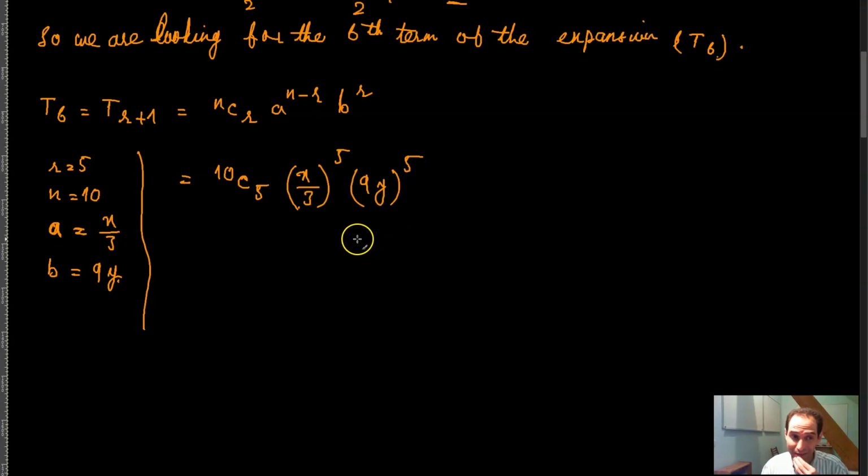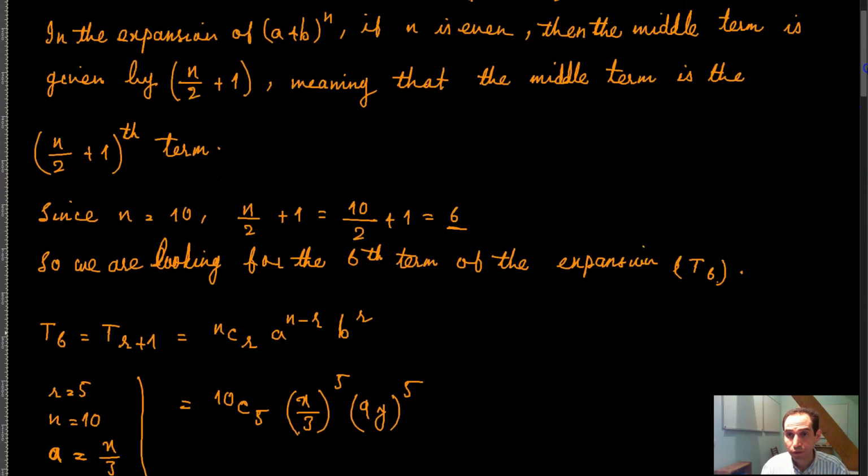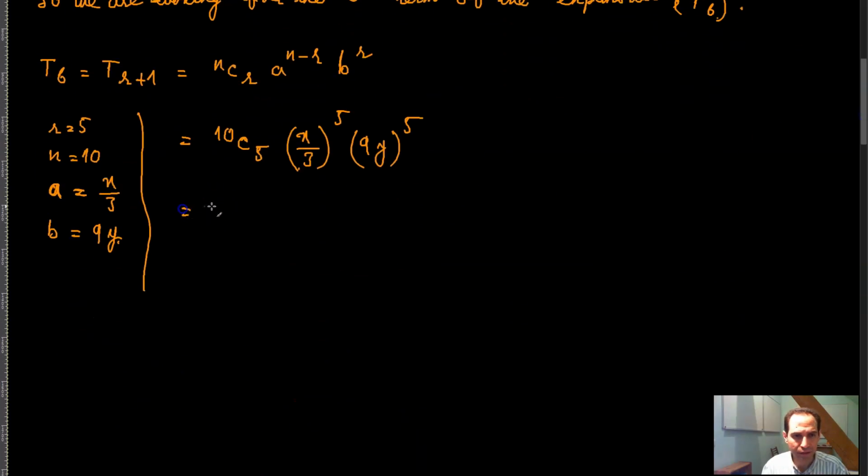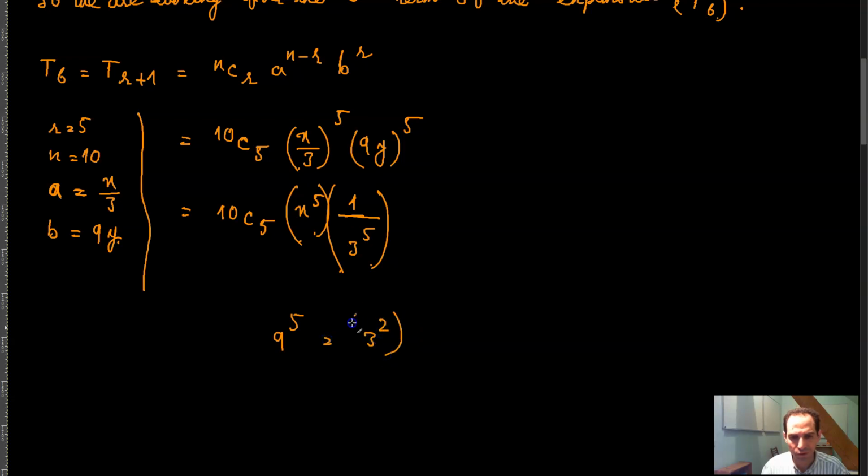Which is the same thing as 10 combination 5, x raised to the power 5, 1 over 3 raised to the power 5, and then you have 9 raised to the power 5. 9 raised to the power 5, I can write as 3 squared raised to the power 5, which is equal to 3 raised to the power 10.